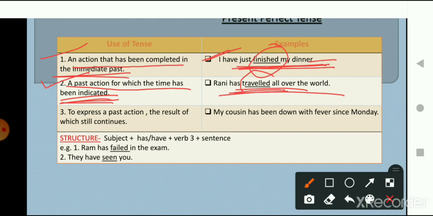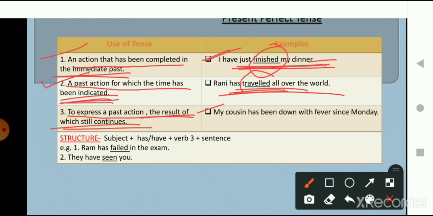Now the third way is to express a past action the result of which still continues. So let's understand this with an example. My cousin has been down with fever since Monday.